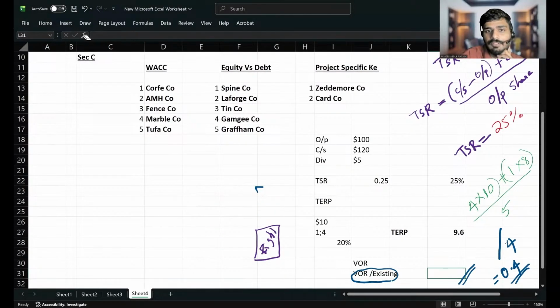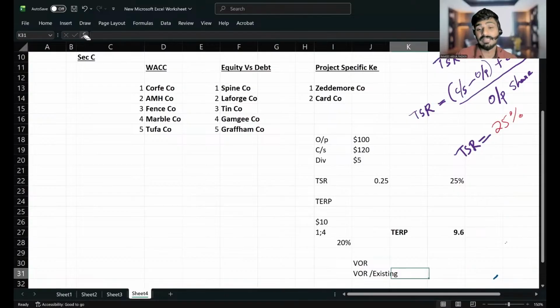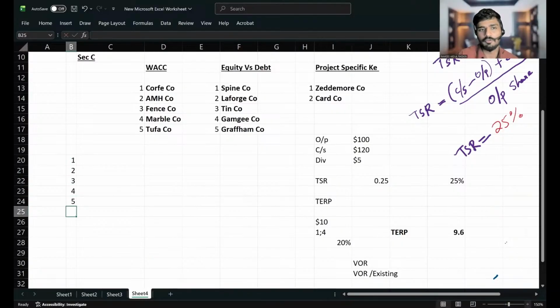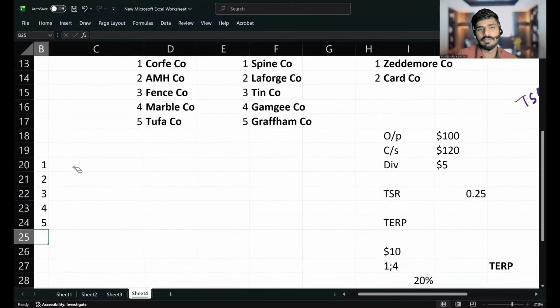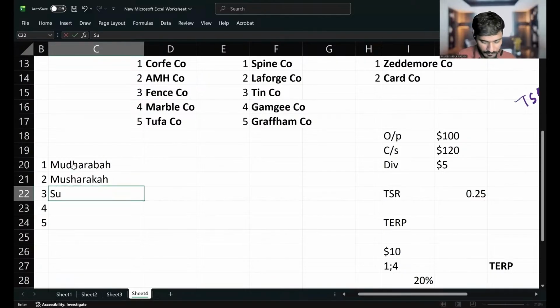Okay, then let me ask you. I have already discussed Islamic finance, right? There are 5 Islamic finance contracts. Which are the 5? Mudaraba, Musharaka, Murabaha, Sukuk, Ijara. Yes, there are 5 Islamic finance contracts. You must be able to understand them. Those who don't know, please take notes. The 5 are: Mudaraba, then Musharaka, Sukuk, then Ijara, and finally Murabaha.